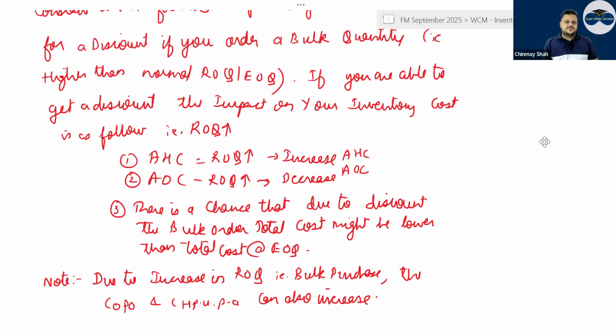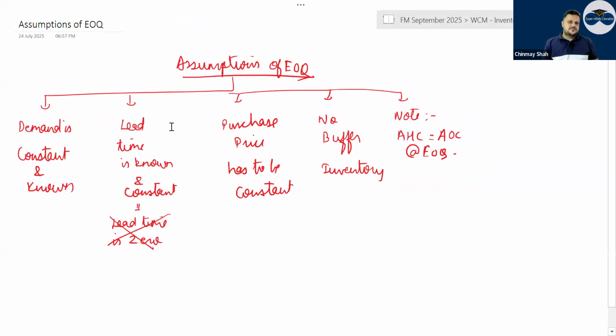After that, assumptions of EOQ are very important theory questions that have come up in exams before. Demand is constant and known. Every month the demand is constant and known. Lead time is known and constant. Lead time is 0 is not an assumption. A lot of MCQs have this question. Purchase price has to be constant, and obviously no buffer inventory. And note, annual holding cost is equal to annual ordering cost.